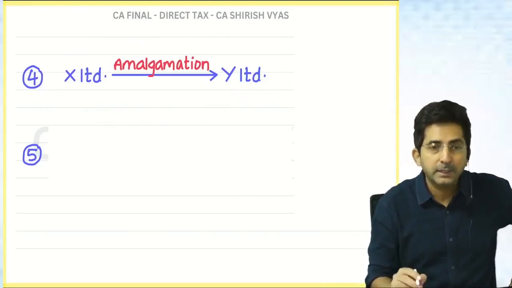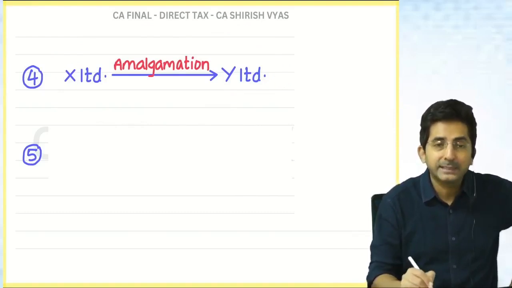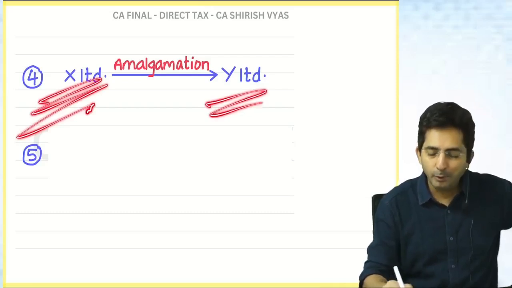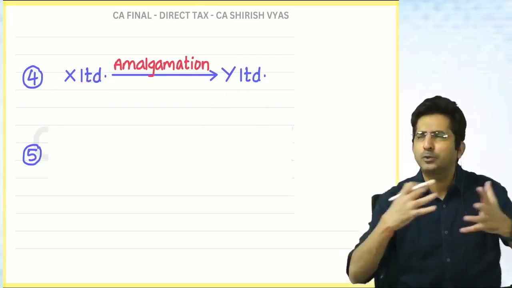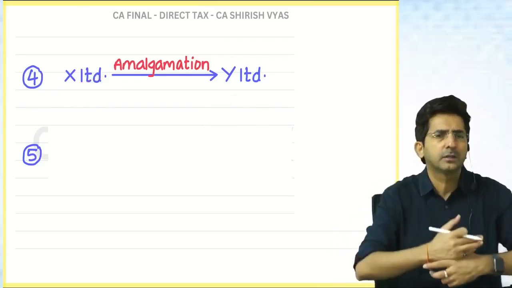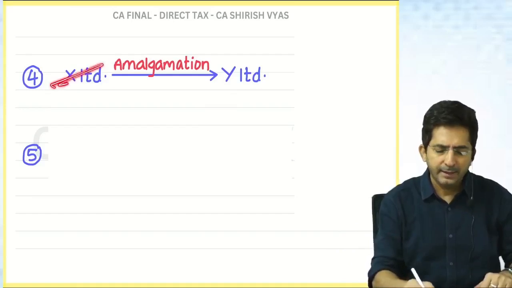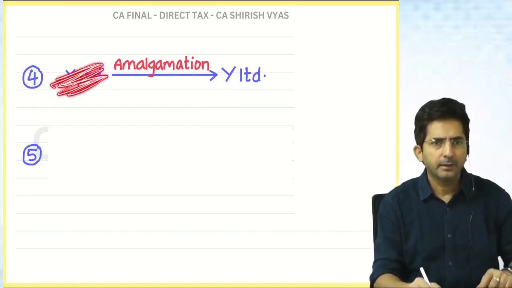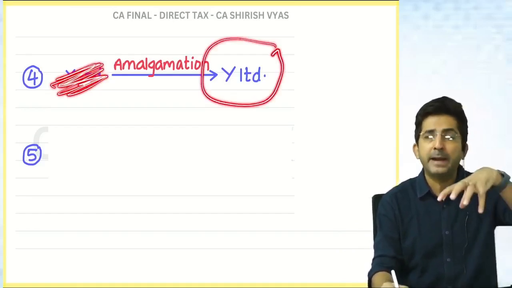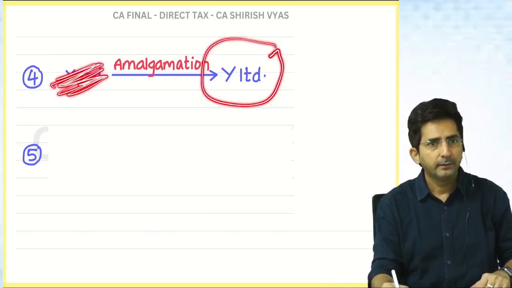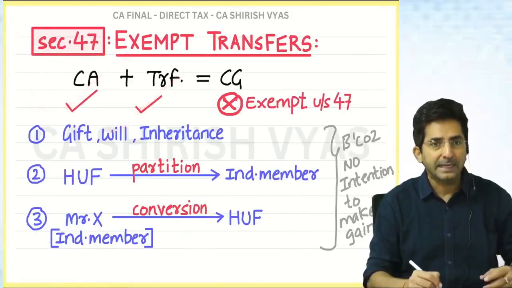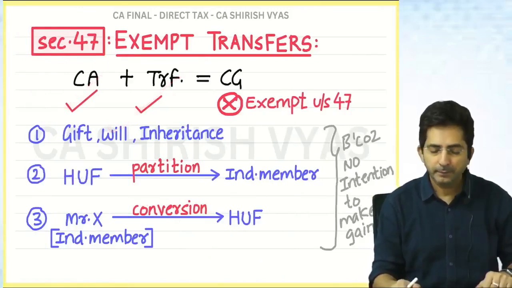Tell me why merger takes place, you know. Because you know what X and Y might have thought. See, you are separately struggling. I am also separately struggling. Let's join hands together. We'll do merger. And in merger, what was decided? X's name will disappear. Everything will come in a common banner Y. Okay. So that's the reason of merger. But here, you know, these conditions are satisfied. Please check and tell me.